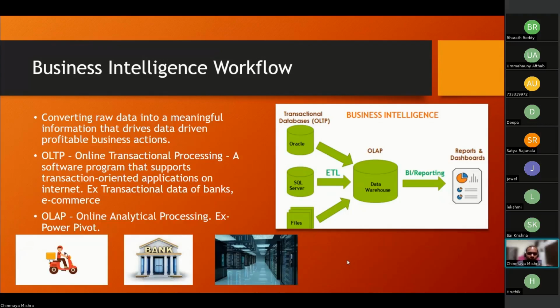So understand this. I'm trying to make you understand what is OLTP and OLAP here. OLTP stands for Online Transactional Processing. It's an acronym. Online, any server that is online. Online means 24/7, it is connected to the internet. Transactional processing. So now what's transactional processing, guys? See this. Basically, transactional data is stored in that particular server, like how much balance this guy has and all those things. So OLTP is basically any server where the data that is stored is transactional data.